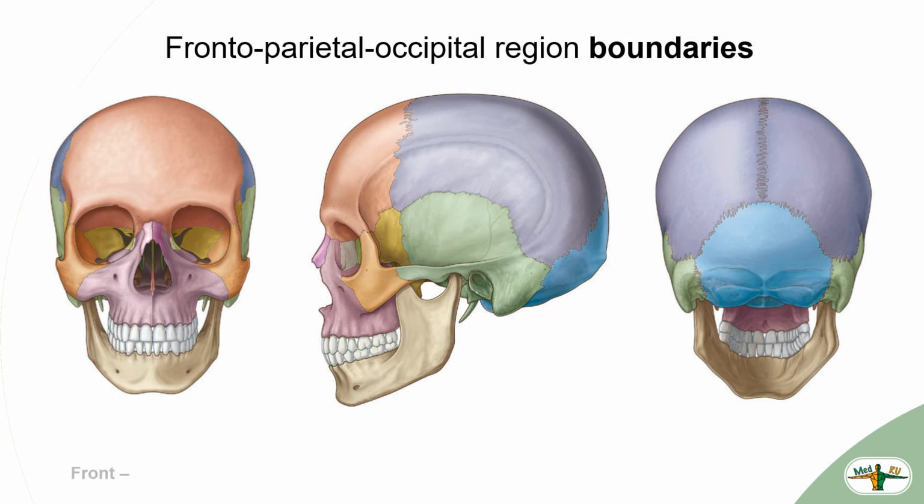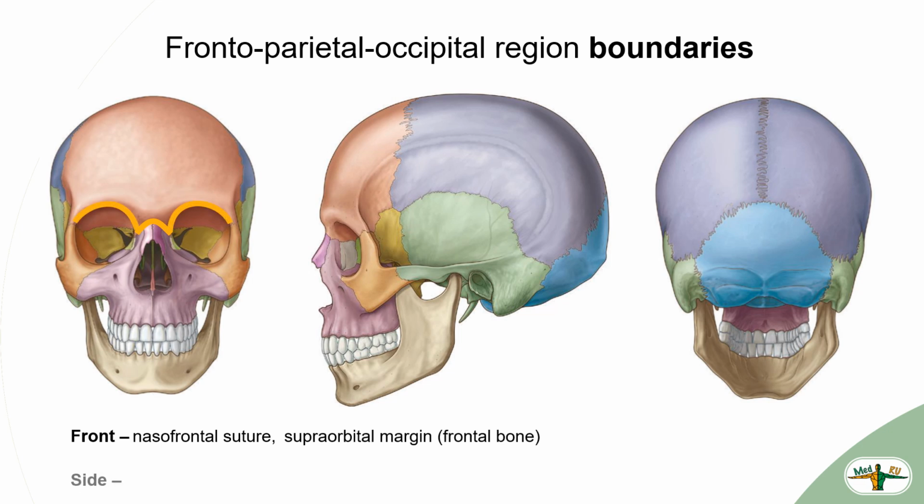Region boundaries. From the front, this is the nasofrontal suture, supraorbital margin. From the side, this is the superior temporal line. From the back, this is the superior nuchal line, the external occipital protuberance.